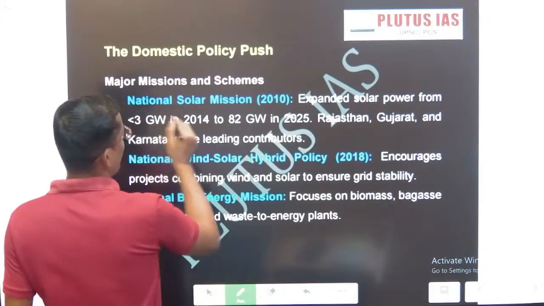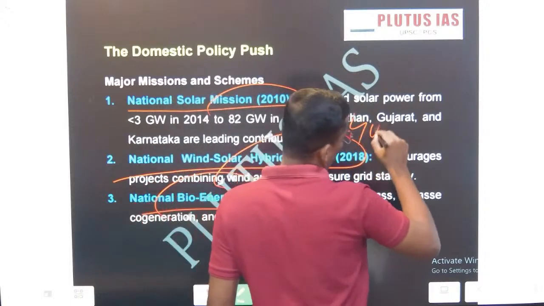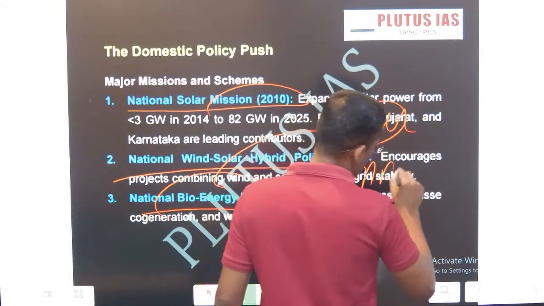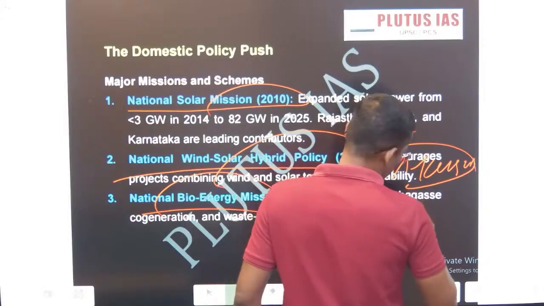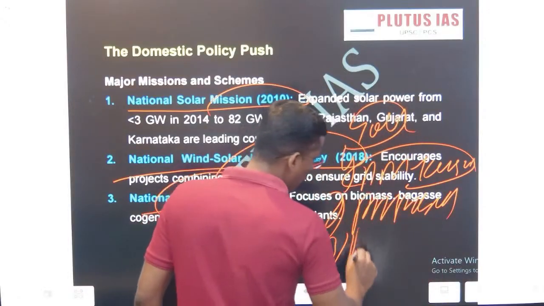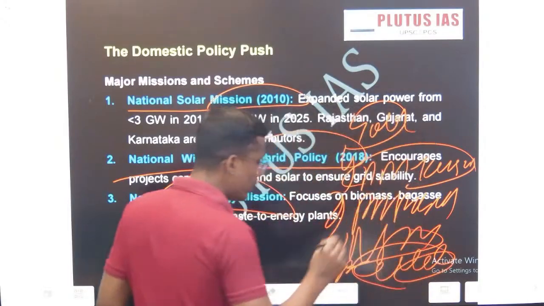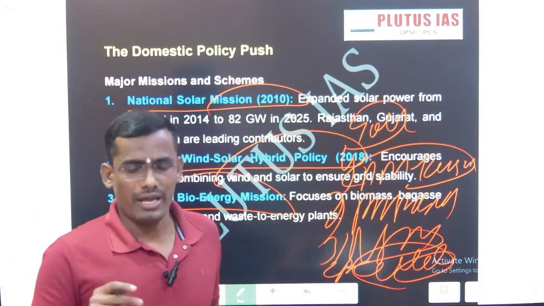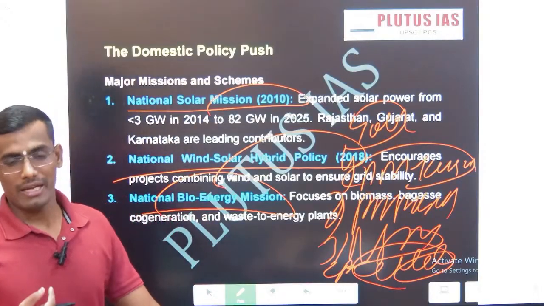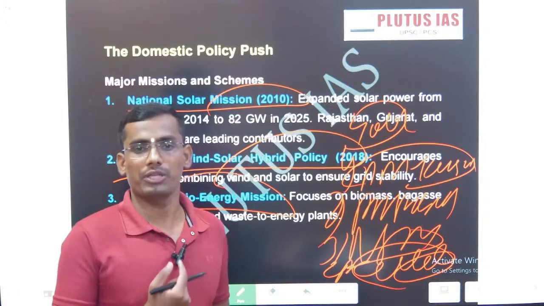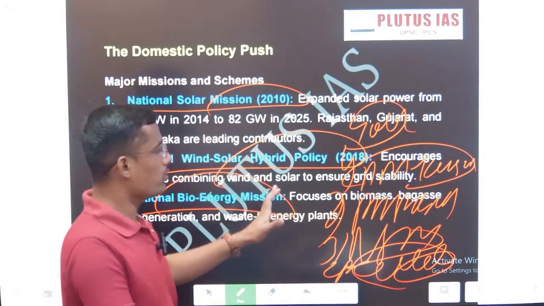So these are the National Solar Mission, then the National Wind Energy Power. This is what we are discussing, solar energy initiatives. In this also, PM Kusum launched in 2019. Then PM Surya Ghar Yojana, then National Solar Mission, then Satat Initiative. And we have set up the Solar Energy Corporation of India, one of the central PSUs, at the institutional level, and India has agreements with Denmark and European countries to boost India's solar energy potential. These are the solar energy initiatives at a domestic level.